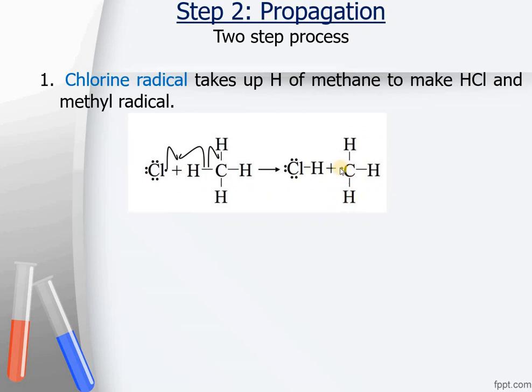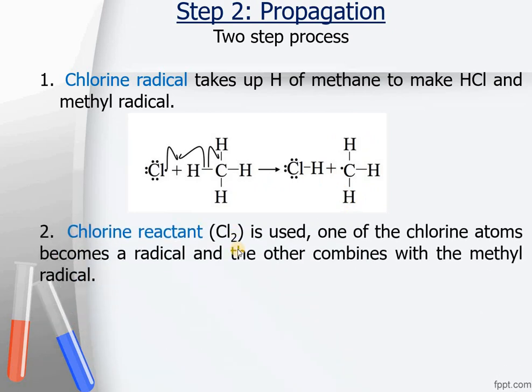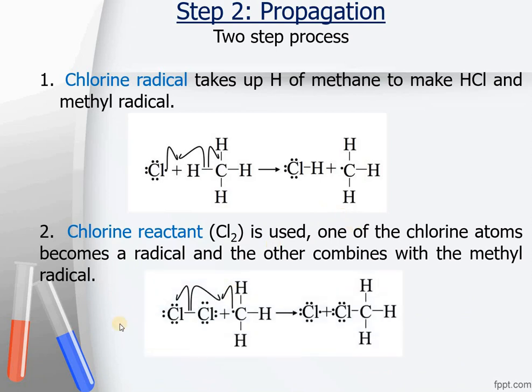It is its own electron, but it has been separated from the molecule and it is in a very reactive state right now. So it would again be called a radical. The second step of this one is the chlorines which were present as a reactant. They will again be utilized, and one of the chlorine atoms would become a radical and the other one would combine with the methyl radical. The chlorine atoms which are present in the reactant, again they will take part in this step. They are taking part in two steps.